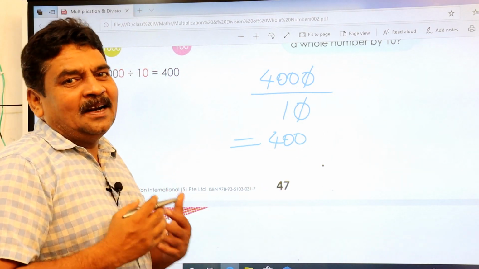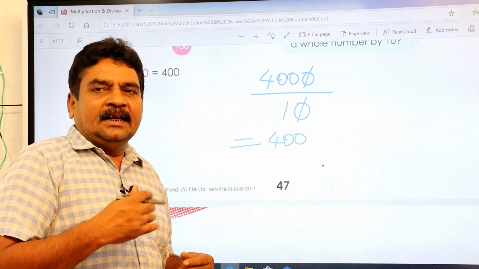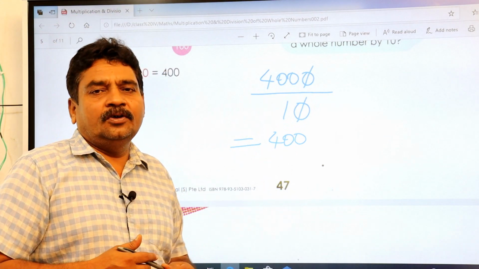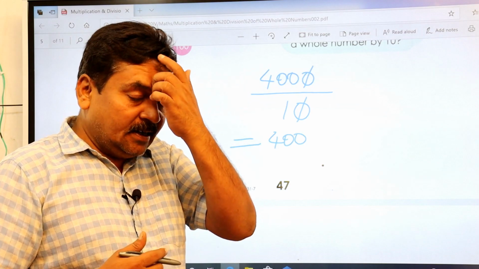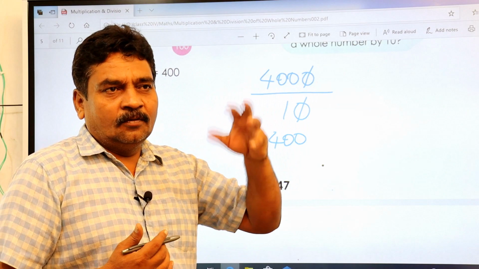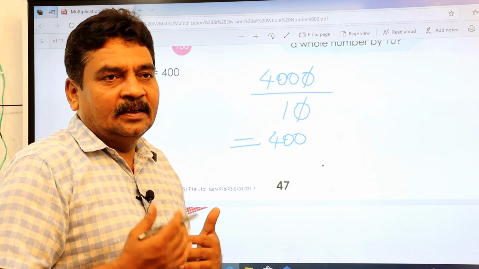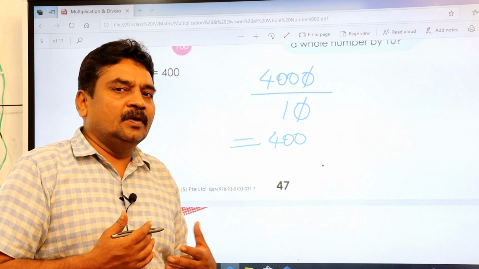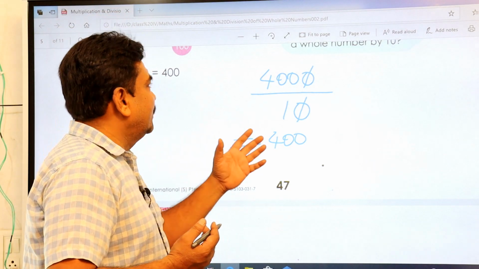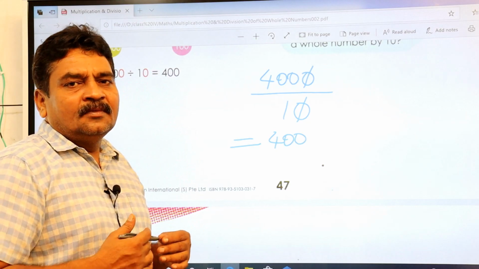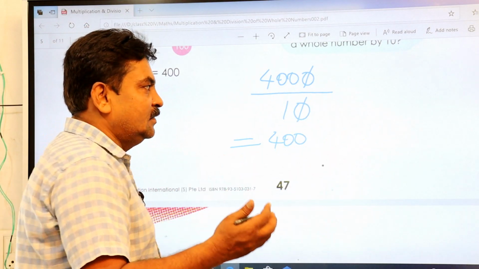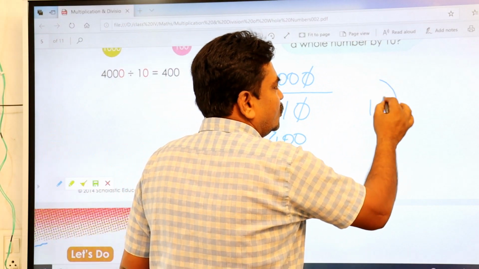Please try to practice in this way, because from the next class onwards, even for the next chapter, you have fractions there, and for that you should know what is a numerator, what is a denominator, and what is the relation between them. It is nothing but a part of division itself. So make a practice of division. Try to write it in the form of a fraction and do it, instead of doing it the other way, because even if you do it the other way you get the same thing.